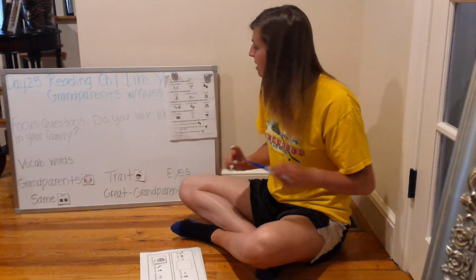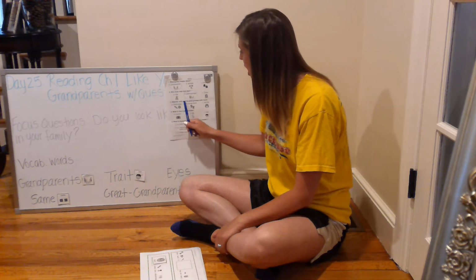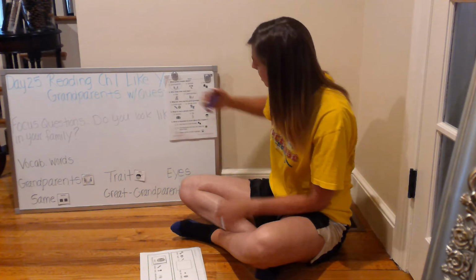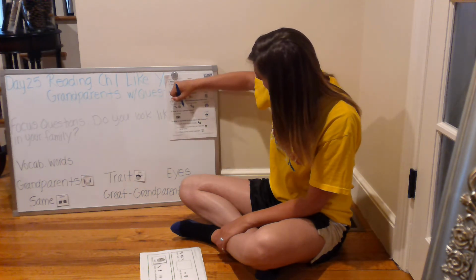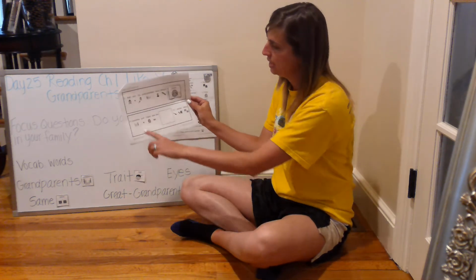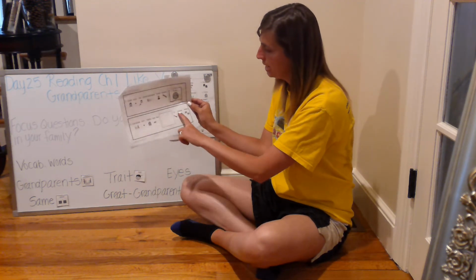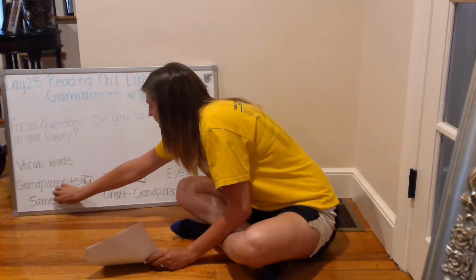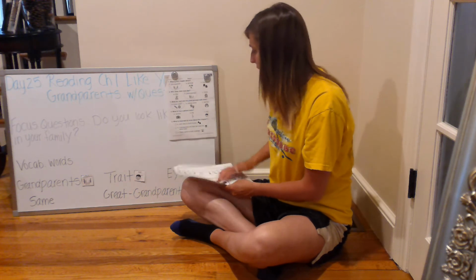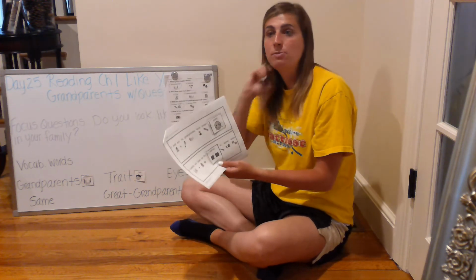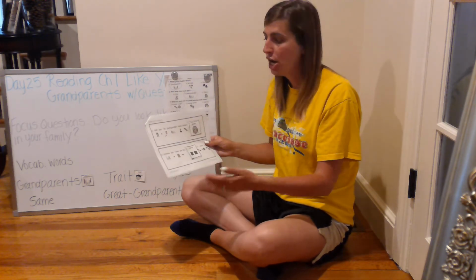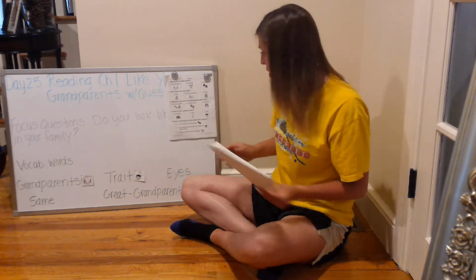Number 3 on the multiple choice. What do Josh and his great-grandpa both have? Brown eyes, orange shirts, or red hair? And the correct answer is brown eyes. Number 3 on the fill-in. Grandma and Claire are the blank in some ways. And the correct answer is same. Grandma and Claire are the same in some ways because they both have blue eyes, and Claire wants to be a teacher, and Grandma Barb was a teacher.